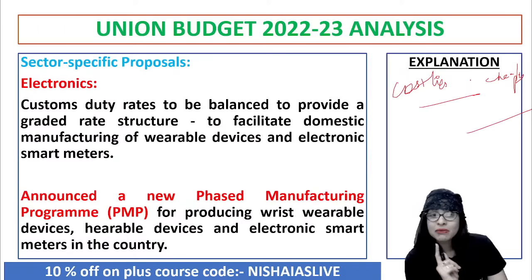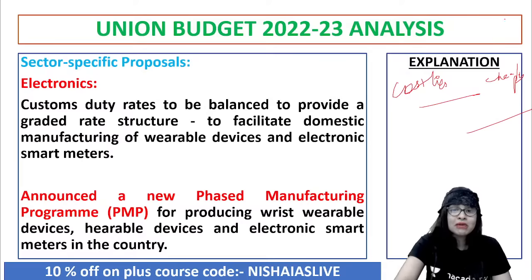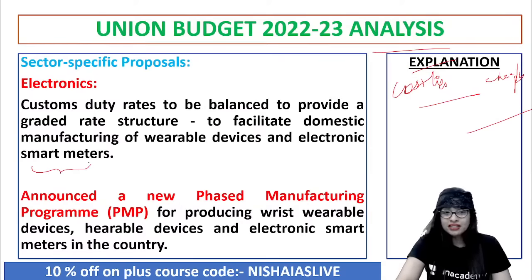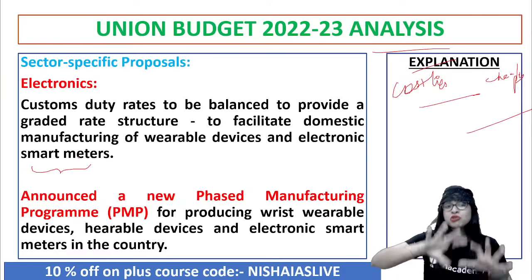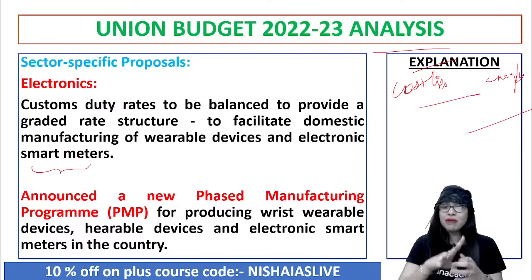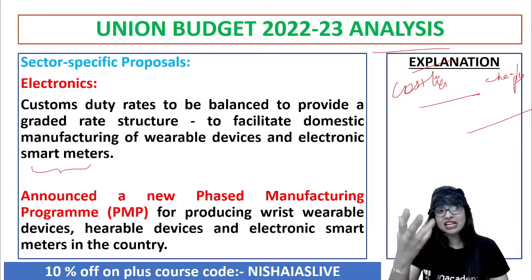But you know what are the things that they made costlier? Here we go, the smart meters. You see, the government is very smart. They said that the kind of sector-specific proposals they're putting forward is actually to facilitate domestic manufacturing of wearable devices and electronic smart meters.